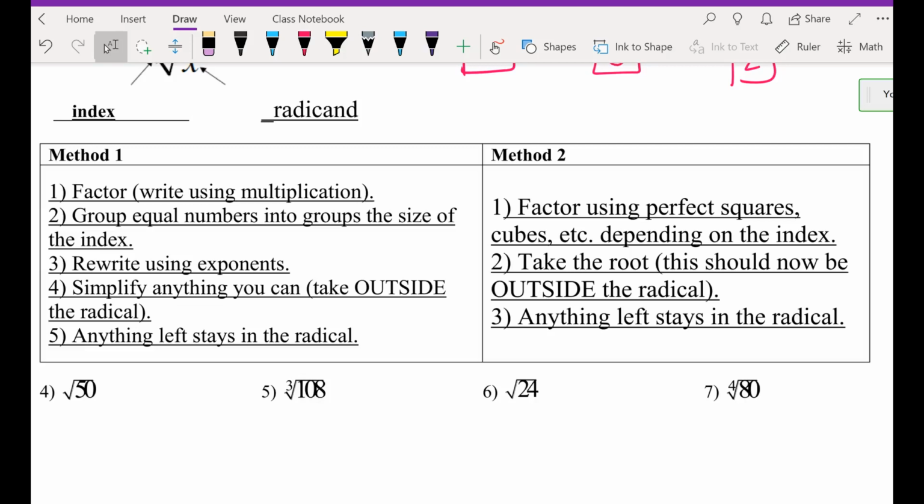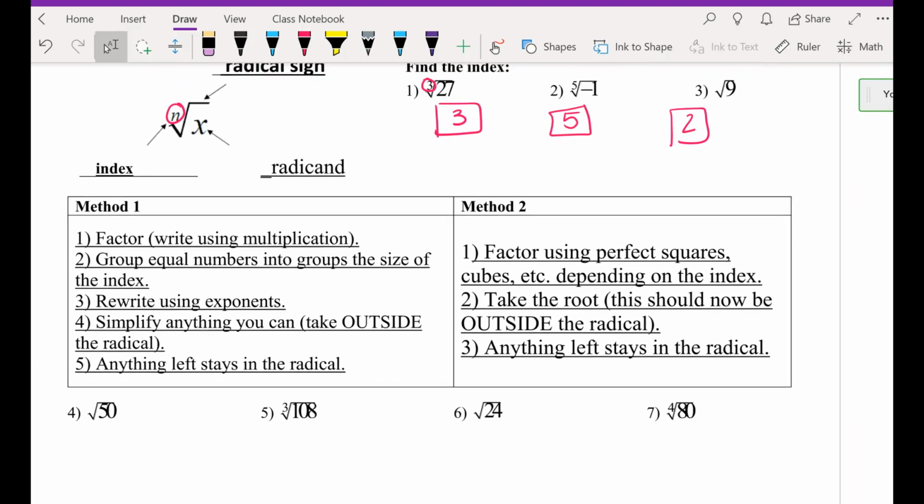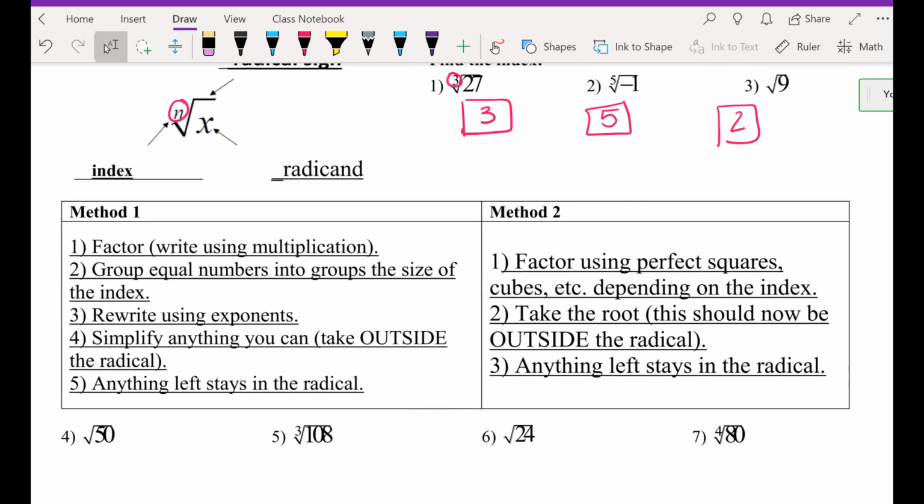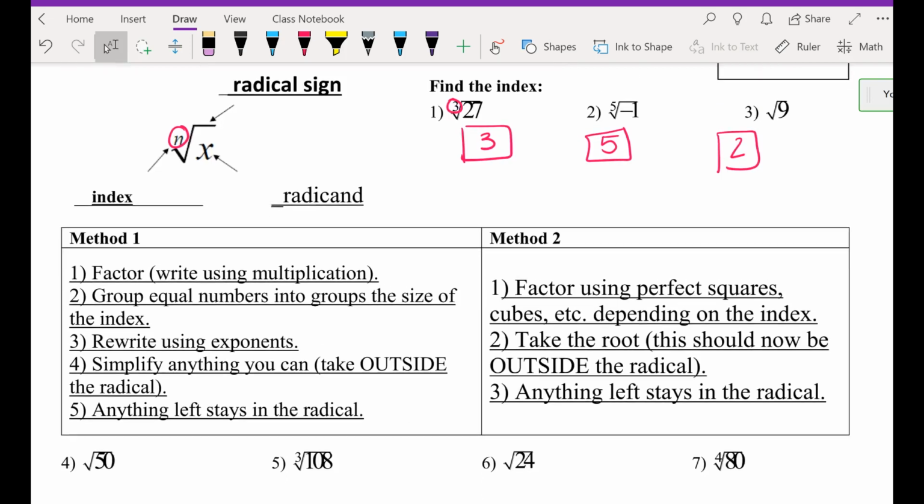Okay. So that's, by the way, in mathematics, there's always more than one way of solving, okay? So if you have a way from Algebra 1 or pre-Algebra that you like, use it. You do not have to use anything I teach you. Number 2, method 2. Can you help me read, Delaney? Number 1. Using perfect squares, cubes, etc., depending on the index.